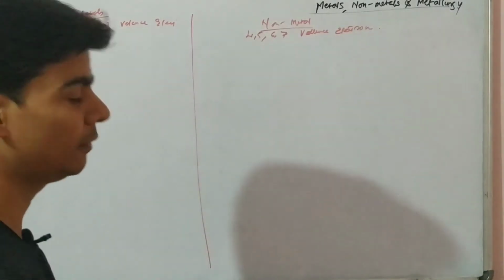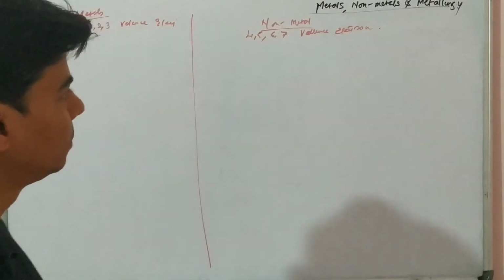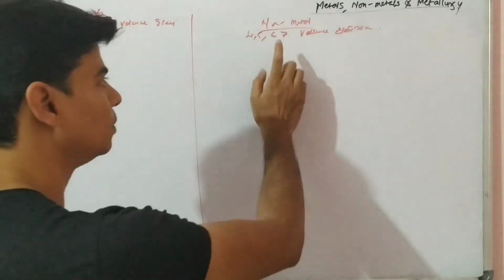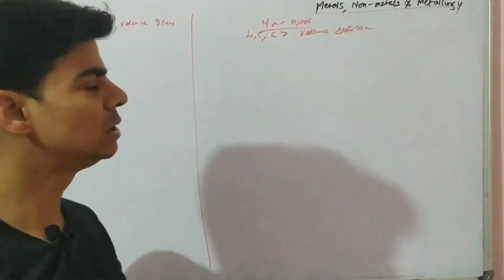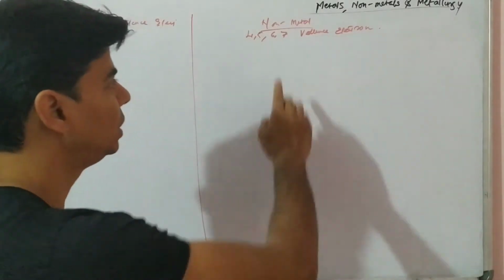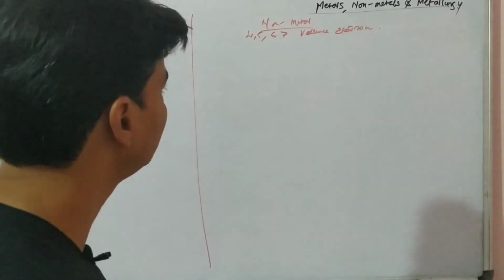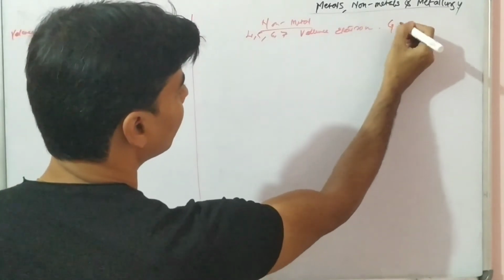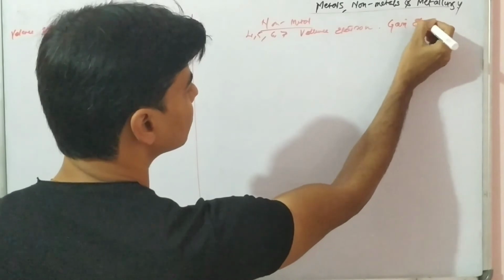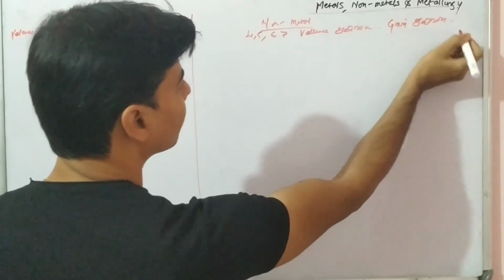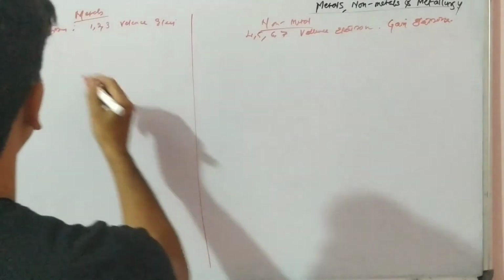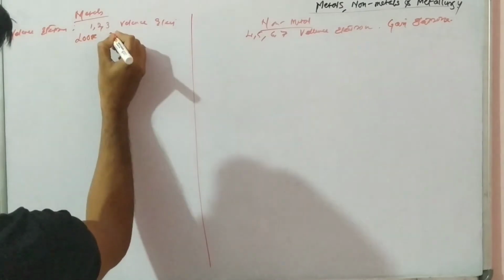Similarly, non-metals have more number of electrons in their outermost shell, so more energy needs to be given to these non-metals to remove these electrons. So instead of losing electrons, non-metals will gain electrons, and metals will lose electrons.